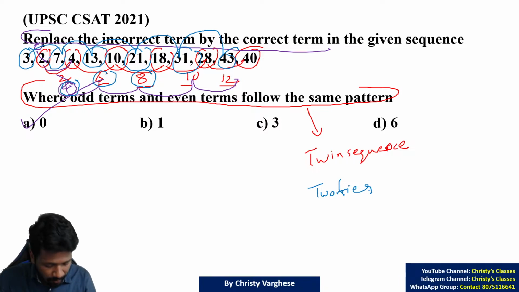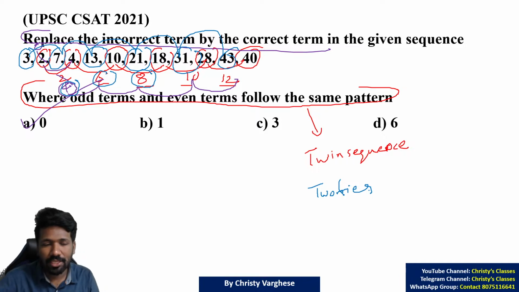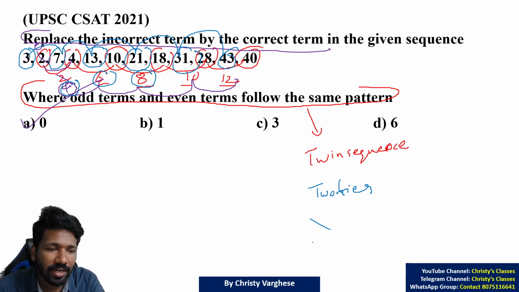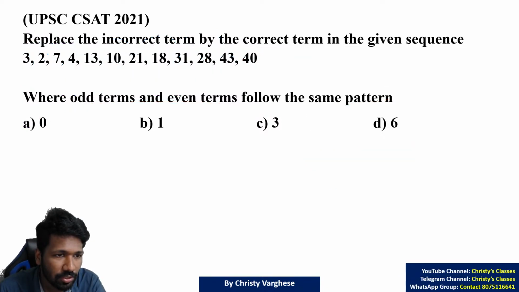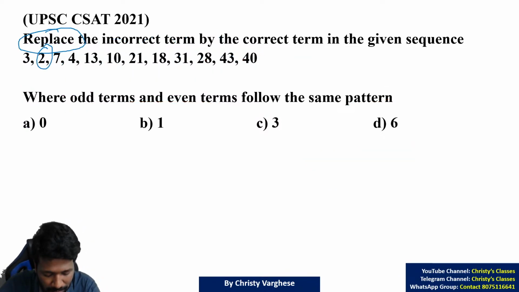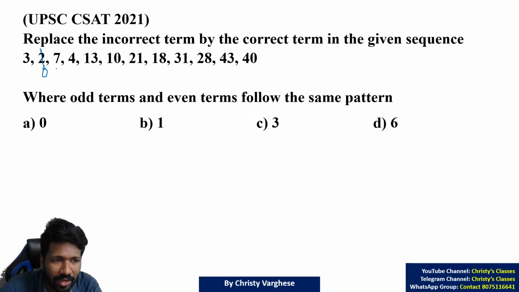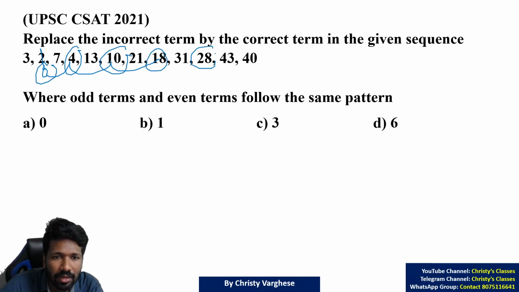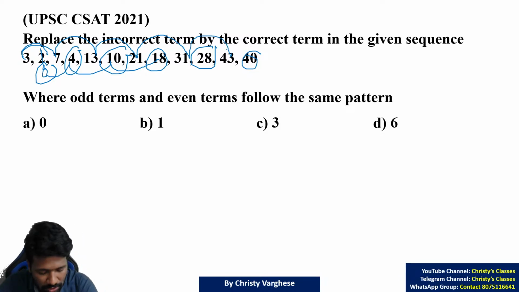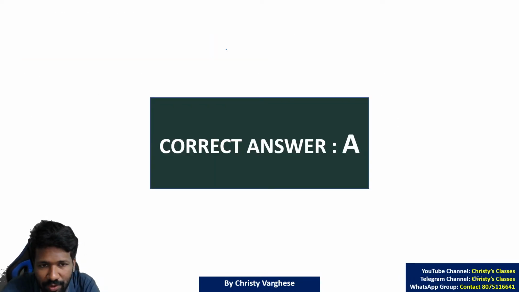Are you all understanding? So option A is the correct answer. We have corrected the incorrect term. If the question was asking which is the incorrect term, 2 would be the answer. But the question says replace it by the correct term, so 0 should be replaced. Replace it and analyze this pattern, you will get the idea easily. Both the even term pattern and odd term pattern follow a 2-tier sequence with an arithmetic progression of 4, 6, 8, 10, 12. That is the idea. This was asked in 2021.